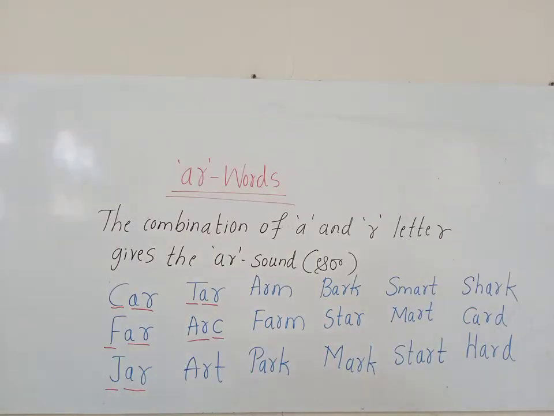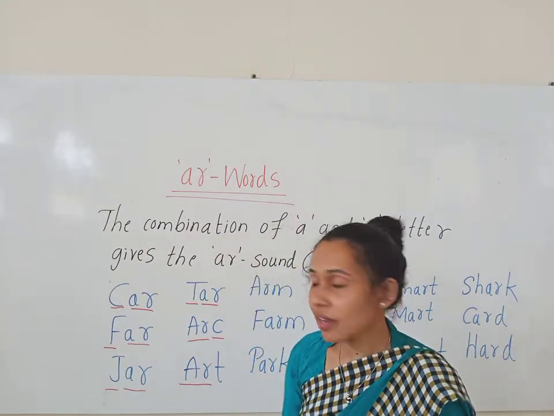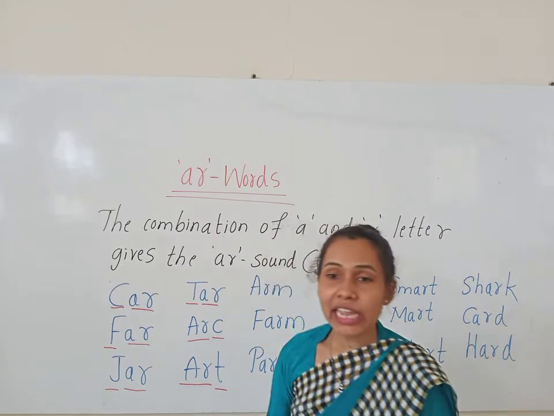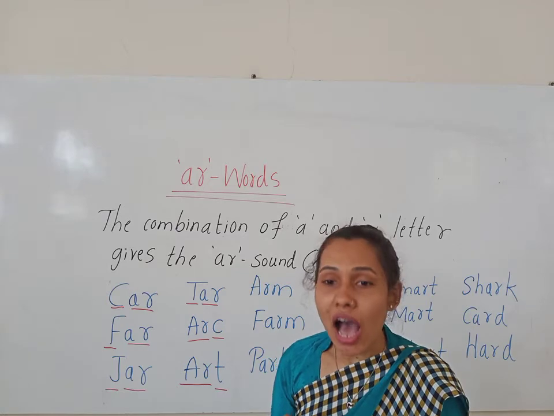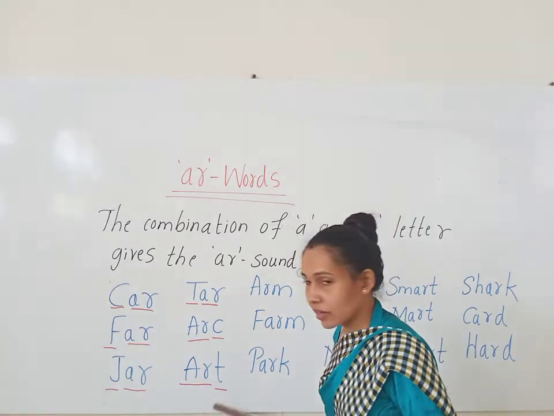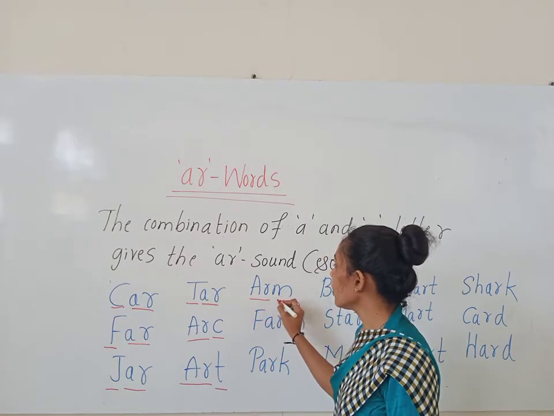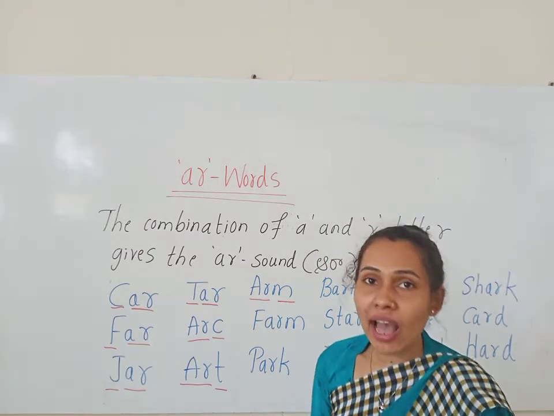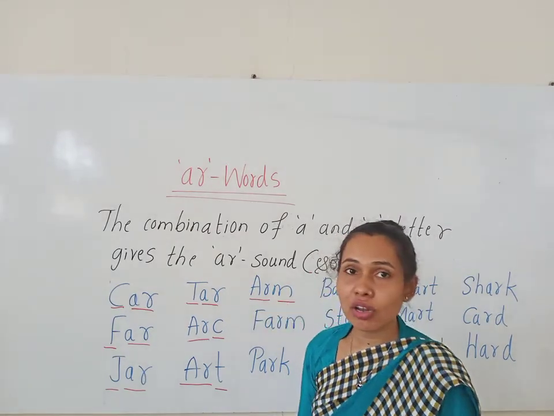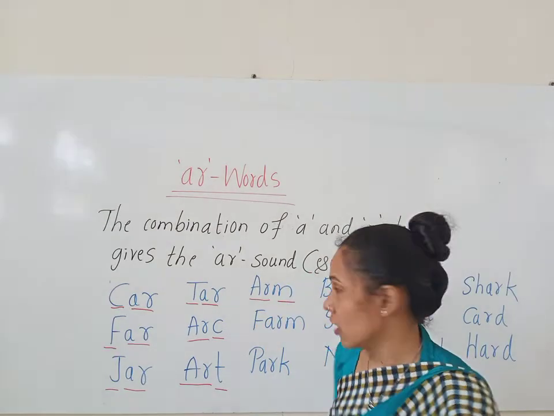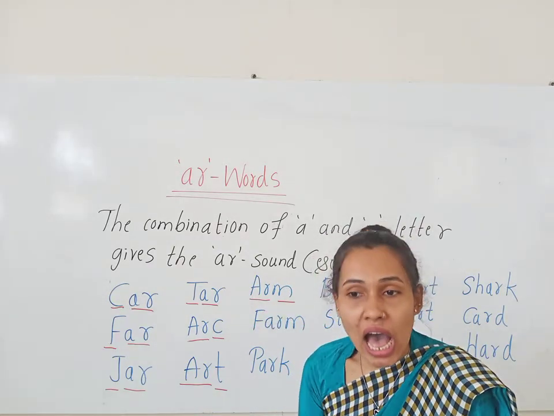Now look at the next word. AR together gives the sound of R. And what is the sound of T? T. How do we read the word? Art. Okay, children, now look at the next word. A R M. AR together gives the sound of R. And M gives the sound of M. So how do we read the word? Arm. Okay, now